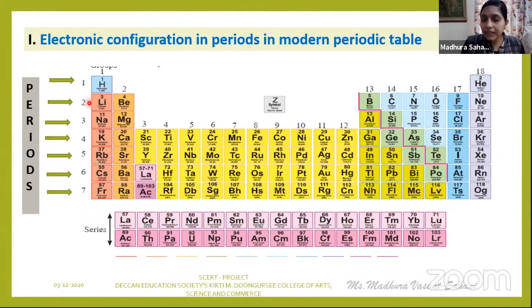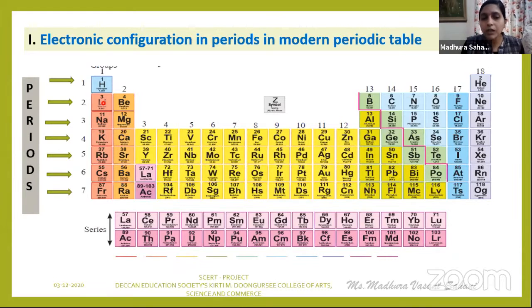But in the case of the second period, now you will tell me it has got an L shell. Referring to the diagram, you are going to tell me, yes, it has got an L shell. You are correct. But see to it that this L shell is your outermost shell or the valence shell.